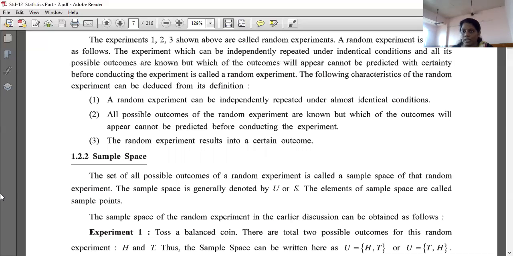So we will use the same in 12th standard. Okay, not to be confused. We will be using capital U for sample space, and I have explained that point. What is a sample point? Whatever numbers we get, whatever elements are inside the sample space, that is called a sample point.